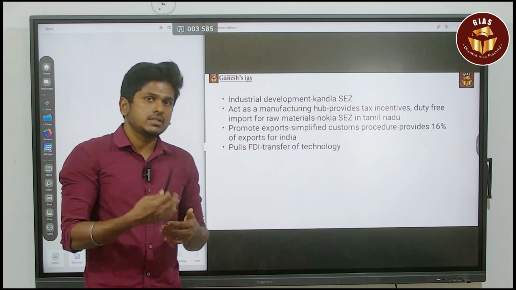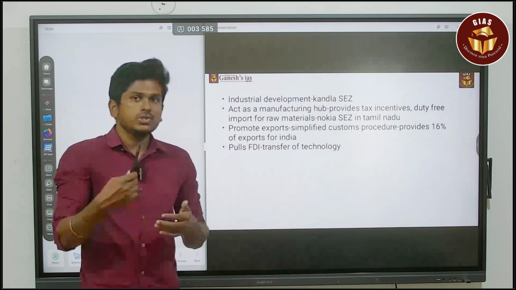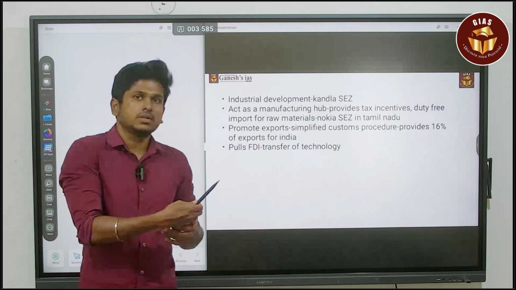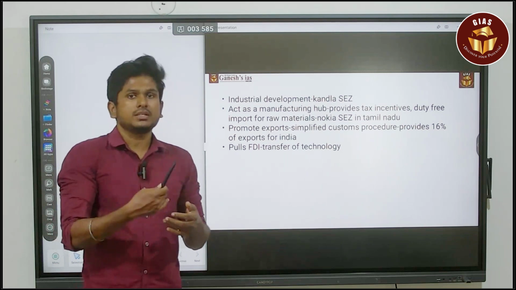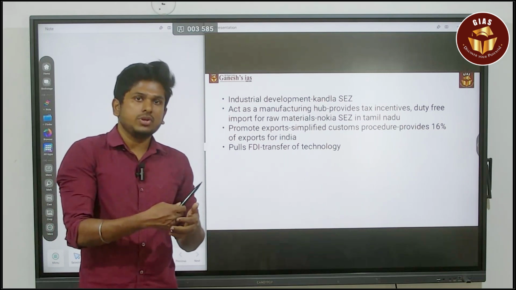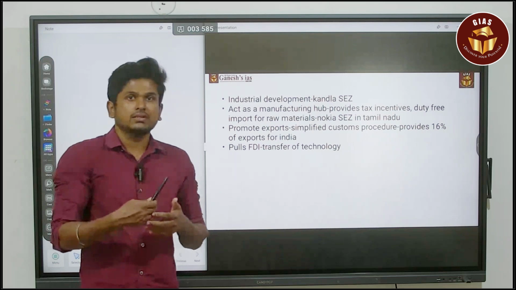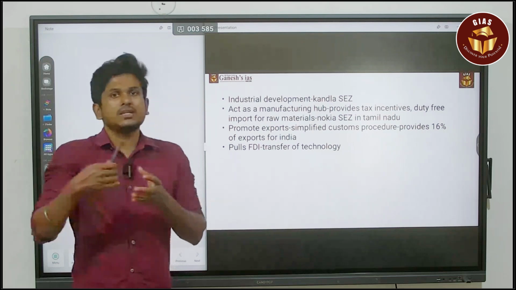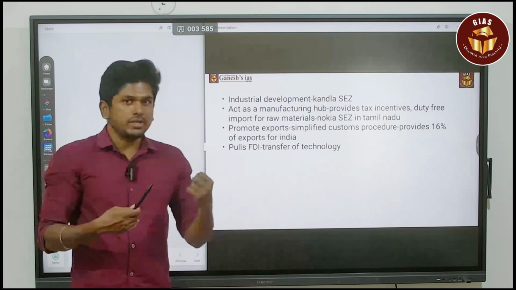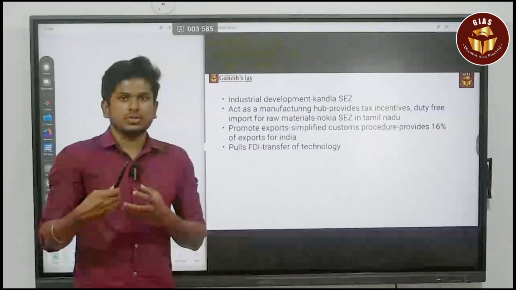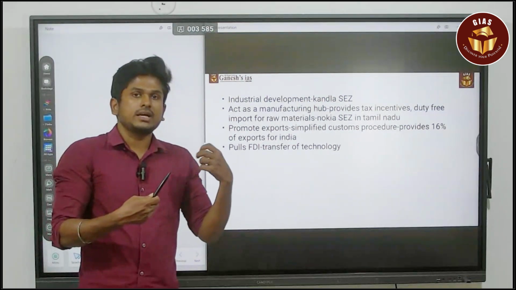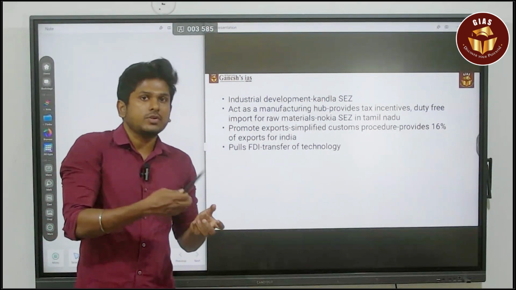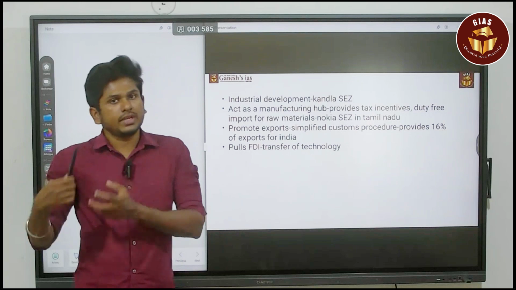In geography, there is a term called weight losing and weight gaining industry. Weight losing industries are those that lose weight after manufacturing goods. For example, you get a raw material weighing 100 kg, and after manufacturing the goods it is only 10 kg.